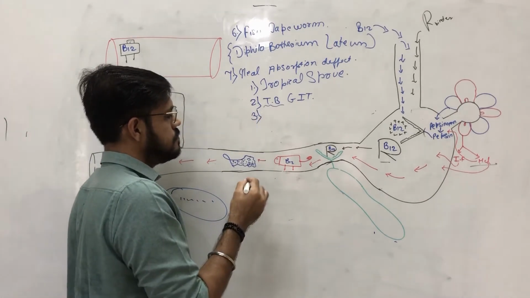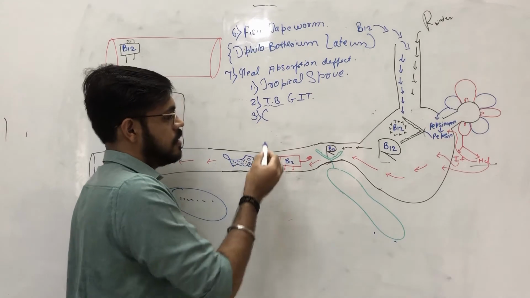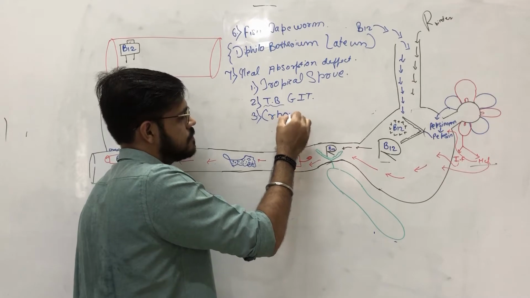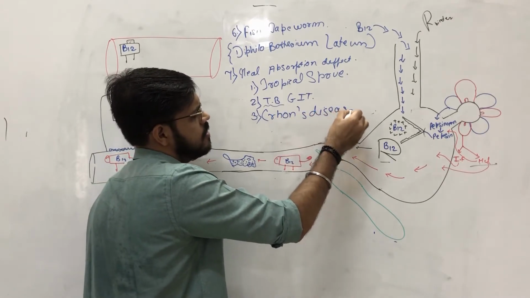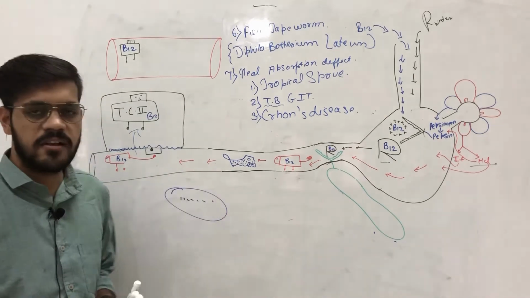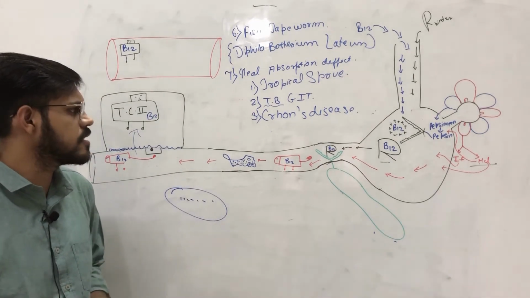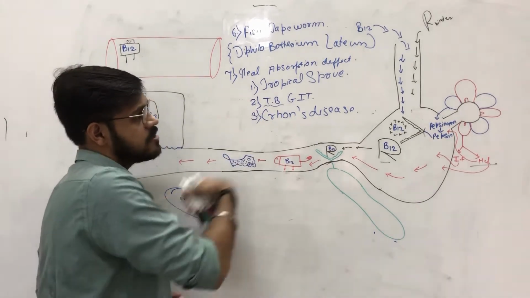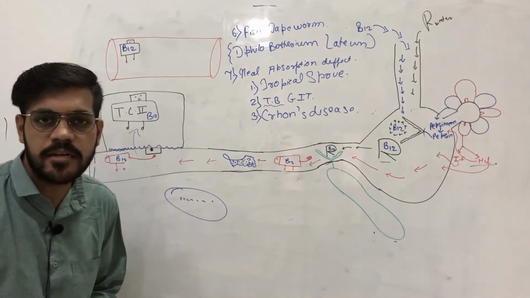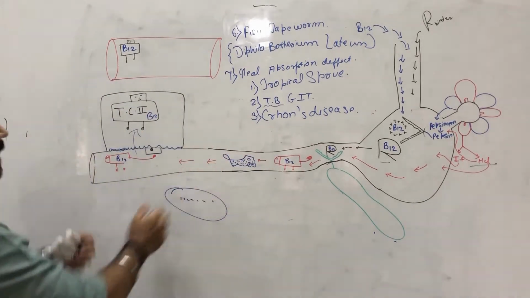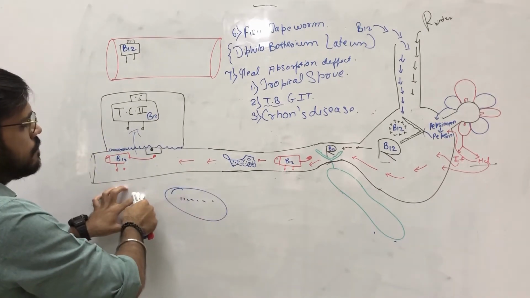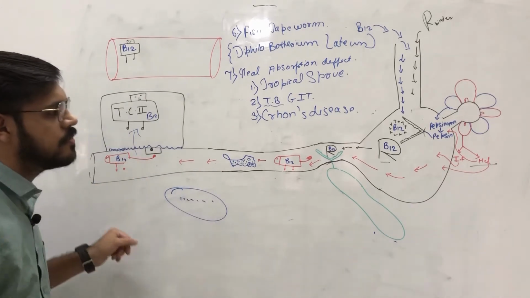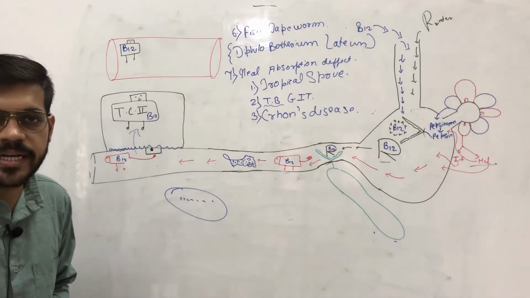Another reason is malabsorption. This disease we call Crohn's disease. In this, there is malabsorption of B12 or any other vitamins or products. Crohn's disease can occur in any part of the GIT from anus to mouth, but the most common site for Crohn's disease is the terminal ileum. And if Crohn's disease occurs in this terminal ileum, then B12 is not absorbed from here, and the person will develop B12 deficiency.